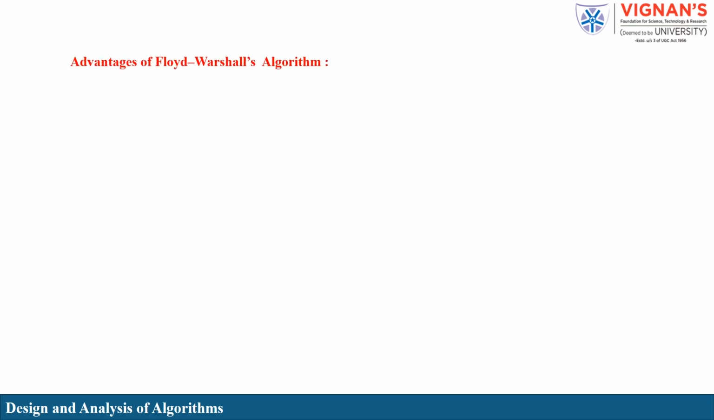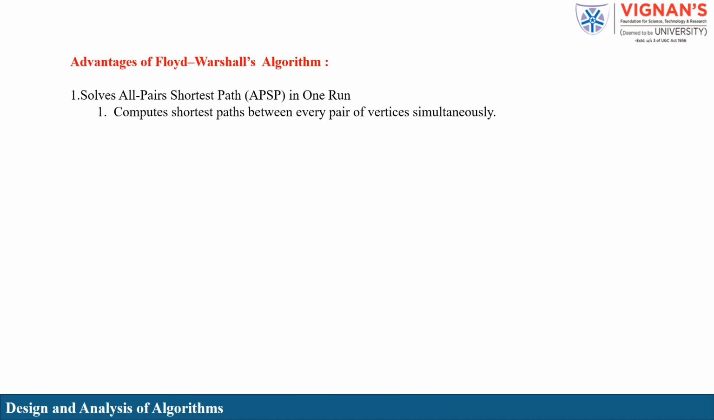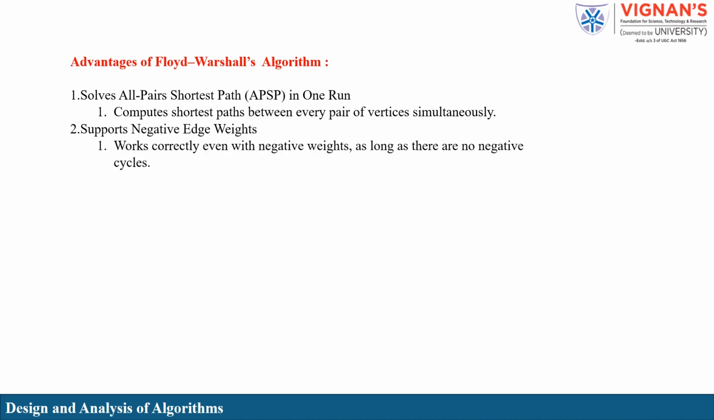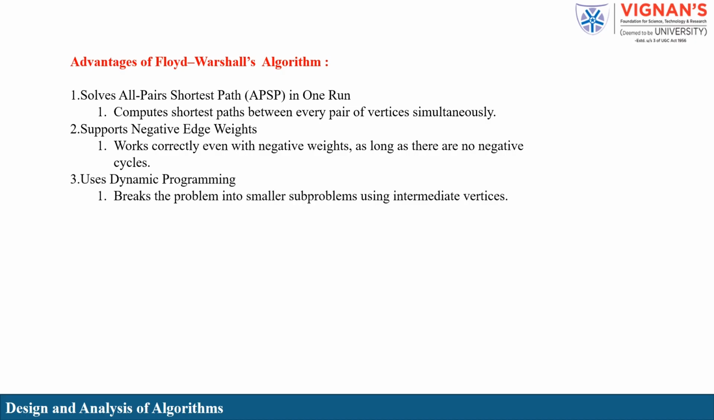Advantages of Floyd-Warshall algorithm. Solves all pairs shortest path, APSP, in one run. Computes shortest paths between every pair of vertices simultaneously. Supports negative edge weights. Works correctly even with negative weights as long as there are no negative cycles. Uses dynamic programming. Breaks the problem into smaller subproblems using intermediate vertices. Ensures systematic and optimal solutions.